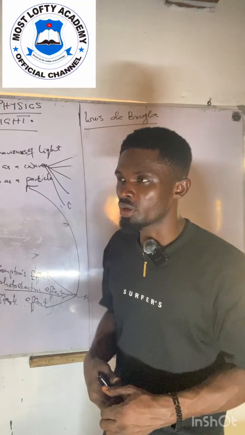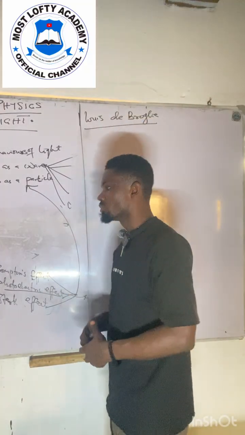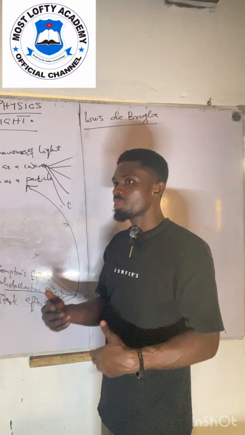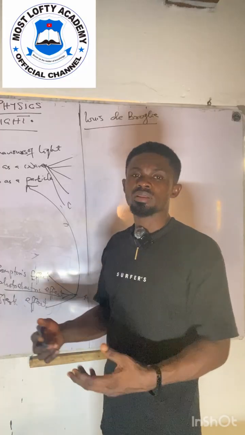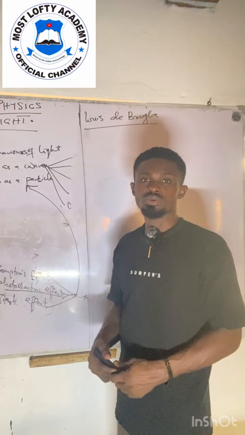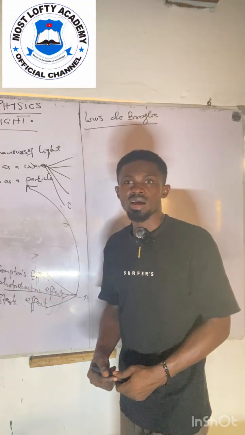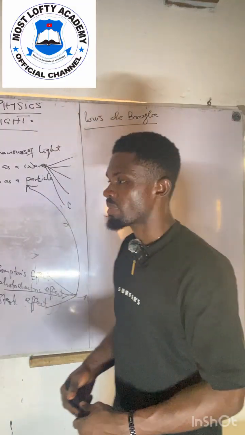Okay, what is that supposed to mean? He said that Albert Einstein was actually talking about light, particularly, but he himself came up with the idea that not just light, but all matter can also behave as a wave and also as particles. So if light can behave as a wave and as a particle, it means that all matter can also do the same. Am I communicating?